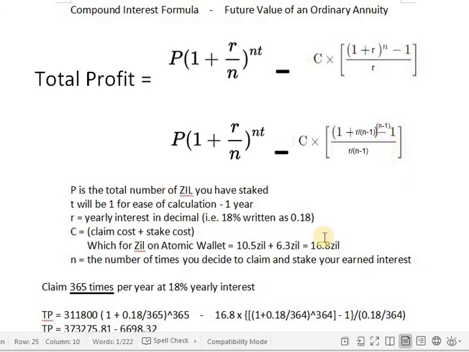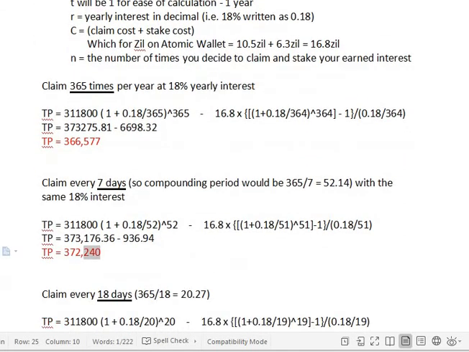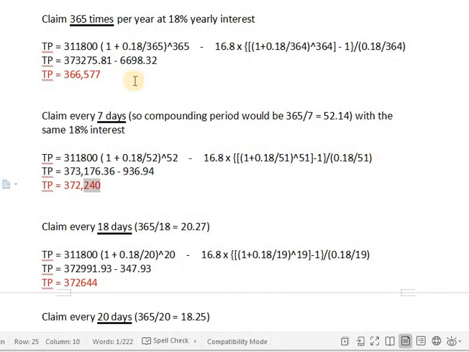So in my situation, let's look at what happens when I'm claiming 365 times a year. So my P, I have 311,800 ZIL to begin with. I put it through the formula: 18% interest divided by 365 to the power of 365, minus what I'm going to be charged.